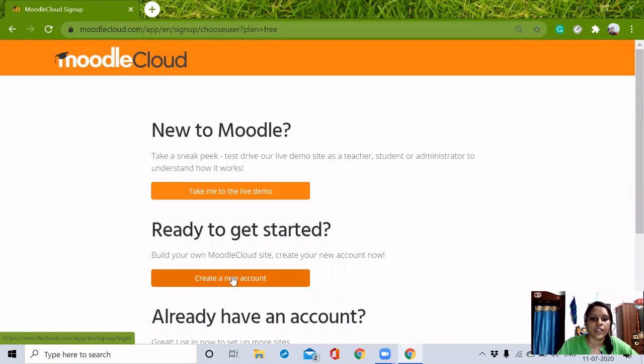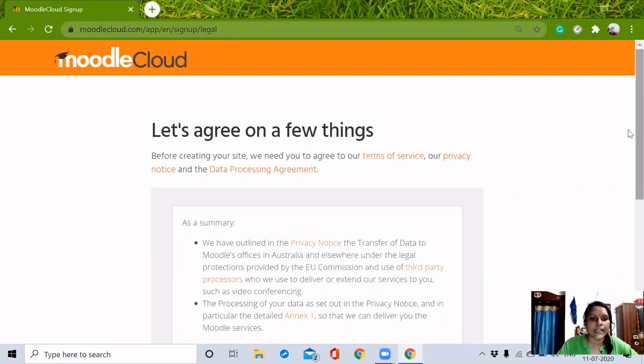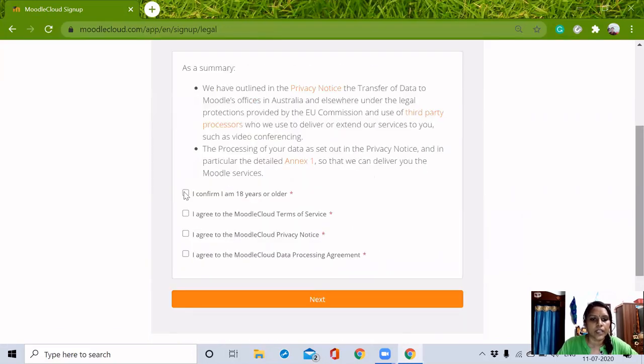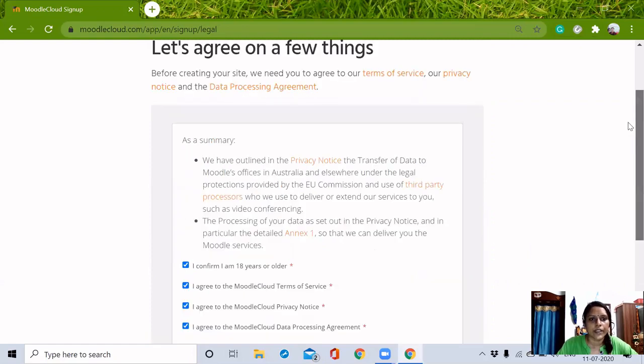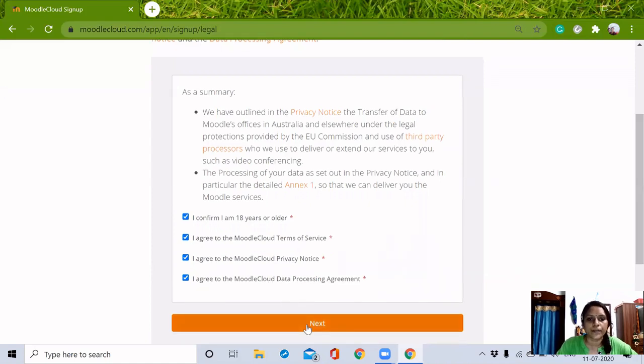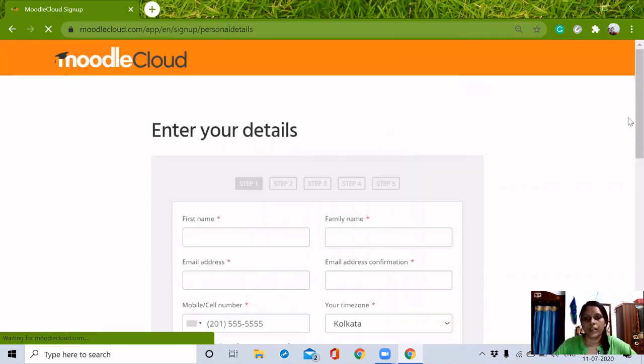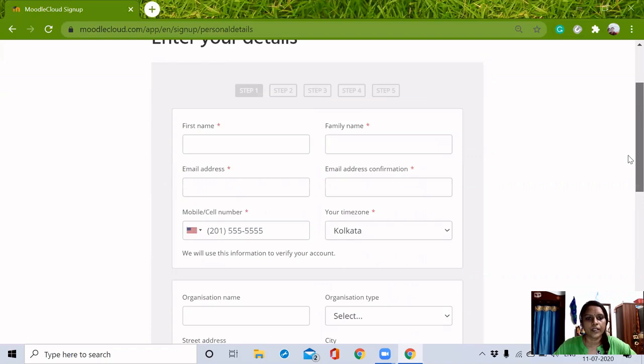Just click here, create a new account. Then this is the agreement page. Here we have to check all the checkboxes given. This one is actually mandatory to get into this Moodle. This is their legal policy. Then we have to give our details.